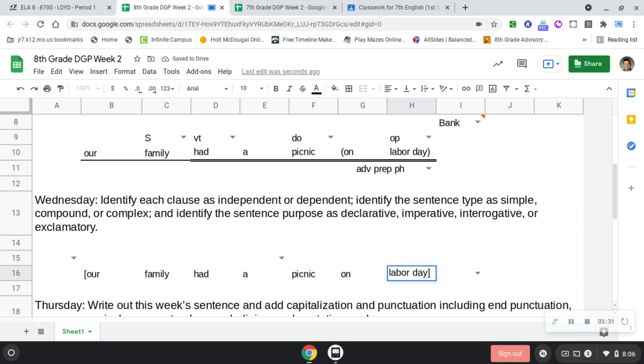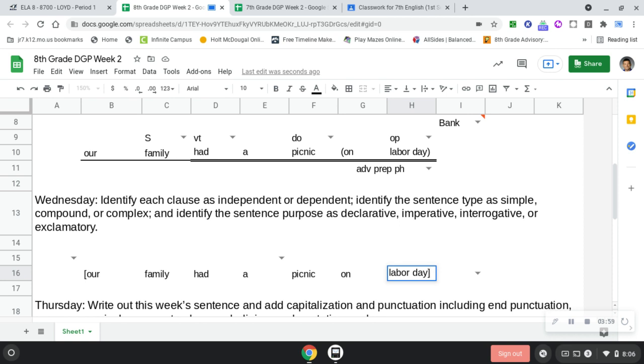And I'm telling you, right now, you guys write with incomplete sentences, just glancing at your pre-assessment. Every single sentence, every clause has to have a subject and a verb in it. In order for on Labor Day to have a subject and a verb with it, it has to be connected with the first part, doesn't it? On Labor Day is just expanding off of had. A picnic is just expanding off of had.